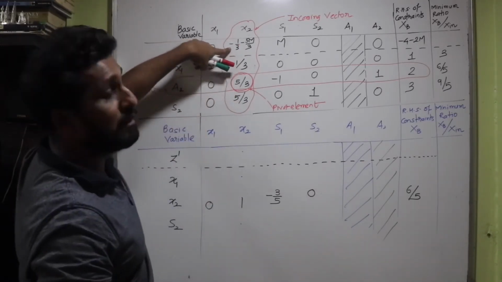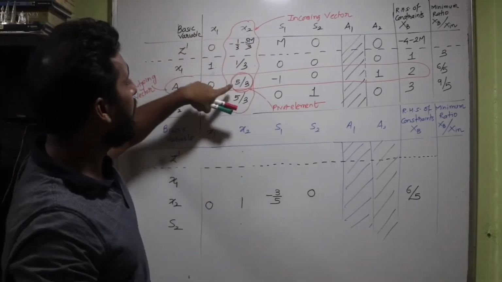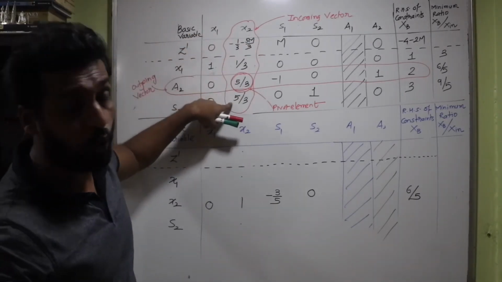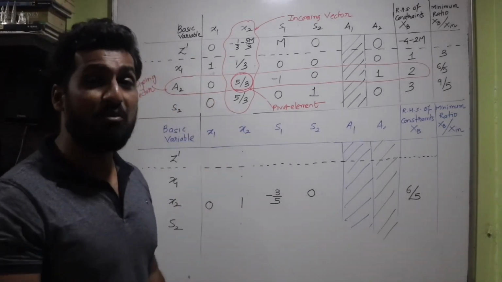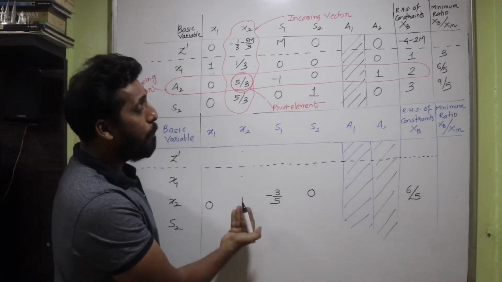Your first element is this, minus 1 upon 3 minus 5m upon 3. This has to become 0. Then you have to make 1 by 3 and 5 by 3 also equal to 0. But every time you are going to take the help of the pivot element. You have to always take the help of the pivot element here.